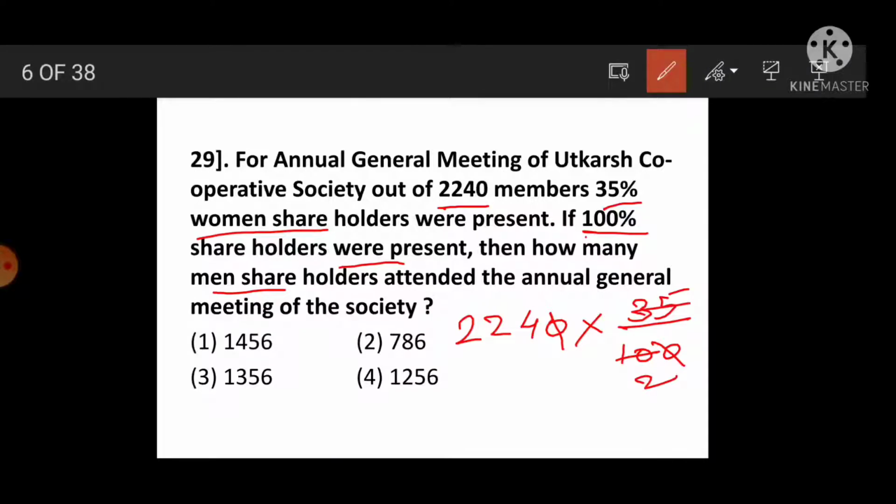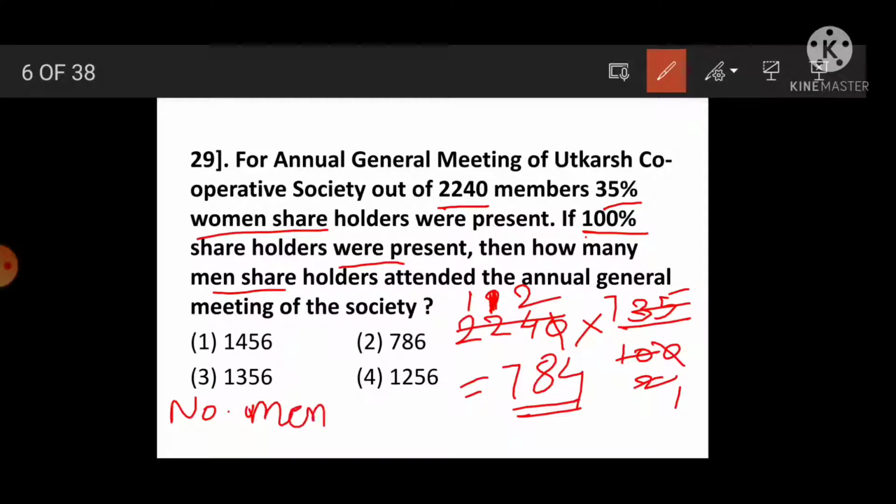5 2s are 10, 5 7s are 35, 2 1s are 2, 2 2s are 4. 112 into 7 is equal to 784. 784 are the women. Then the number of men we have to find out. So the number of men is equal to 2,240 minus 784. What answer comes? See, 1,456, so the first option is the correct answer here.